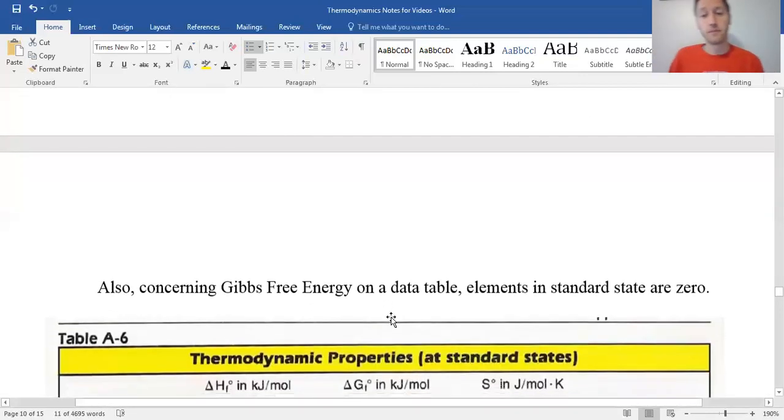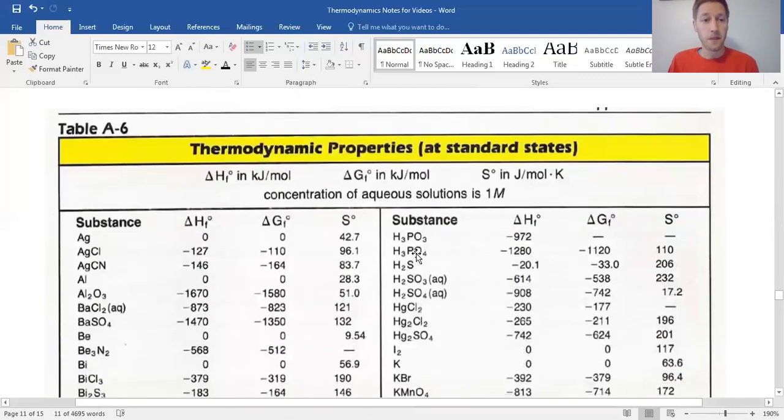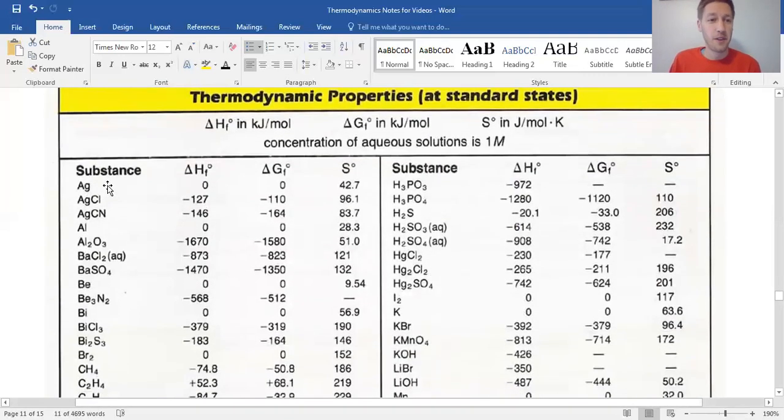It should also be noted that on a data table, Gibbs energy is 0 for standard state, just like enthalpy. So silver, being a solid, takes no energy. By definition, the Gibbs energy is 0 as well. We're saying, okay, that's how you're supposed to be. And S's are different. Do take note again, H is in kilojoules, S tends to be in joules, and G is usually measured in kilojoules as well.